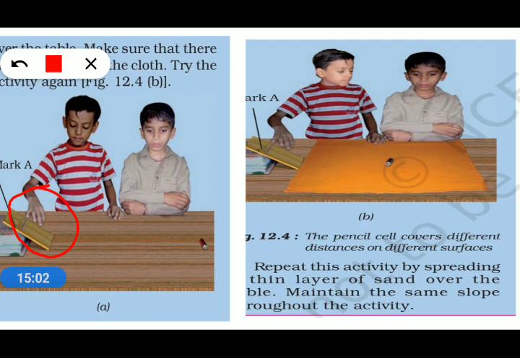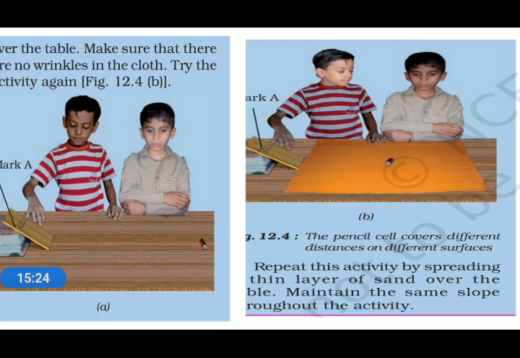Then we measure that distance, which I have mentioned by the double arrow. Suppose that distance comes to about 40 centimeters.